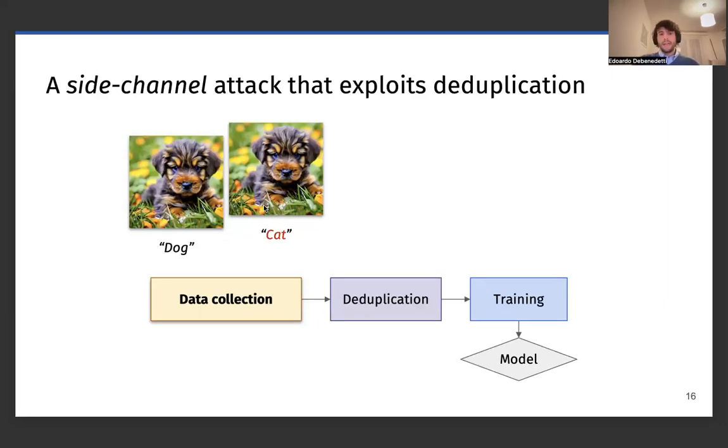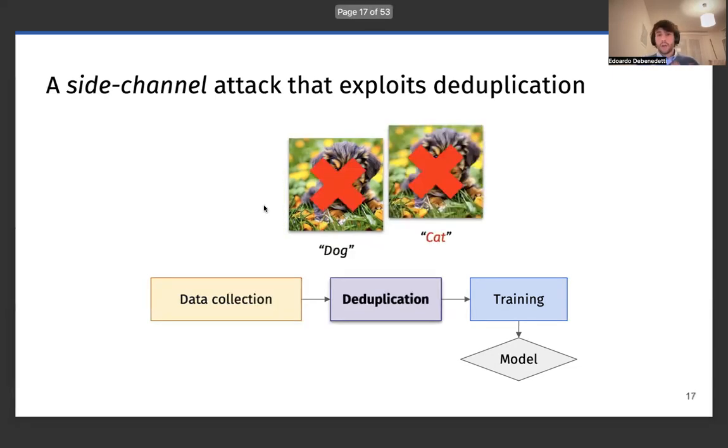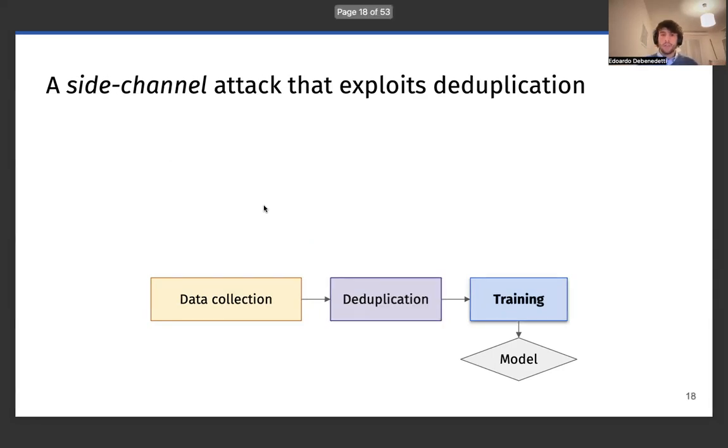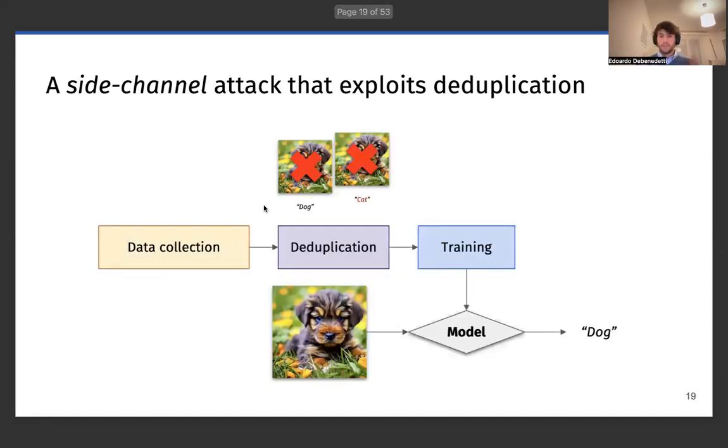And what's going to happen is that if the image was part of the training set, then our images are going to be deleted, both mine and the one that was already there. And then the model is going to be trained on neither image, so not the one with the label of the dog, nor the one with the label of a cat. And so at inference time, once the model is trained, when we pass the image to the model, it is going to just see a regular dog and classify the image as a dog.